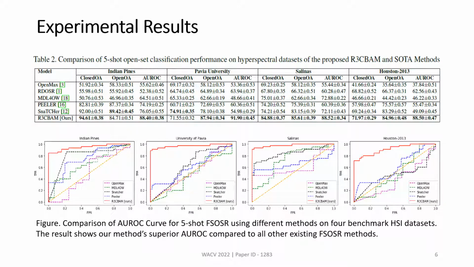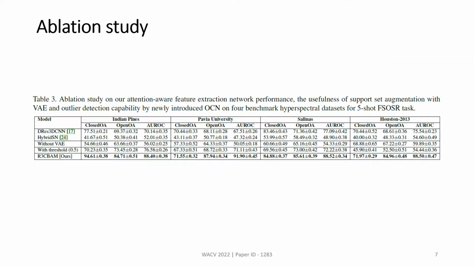We have performed a comparison study over 4 benchmark HSI datasets, and R3CBAM shows 10% closed accuracy improvement for Salinas, 9% open accuracy improvement for Pavia, and 26% AUROC improvement for Houston datasets. The red curve AUROC shows our method's area under the ROC curve, which showcases high outlier rejection performance.